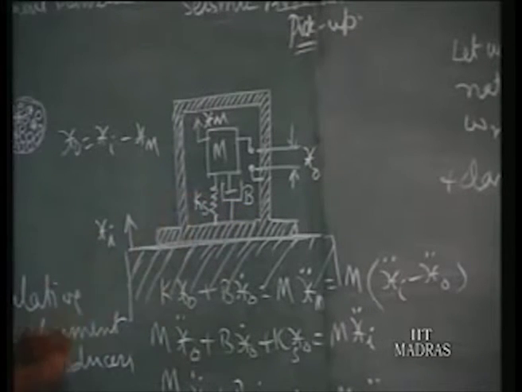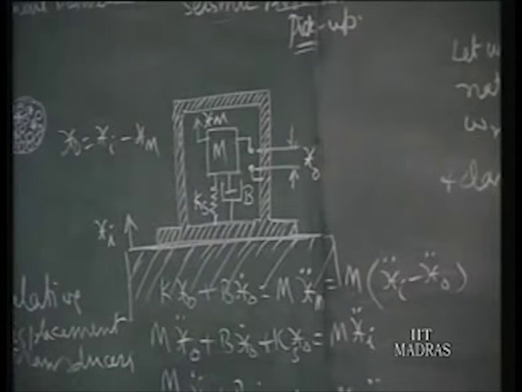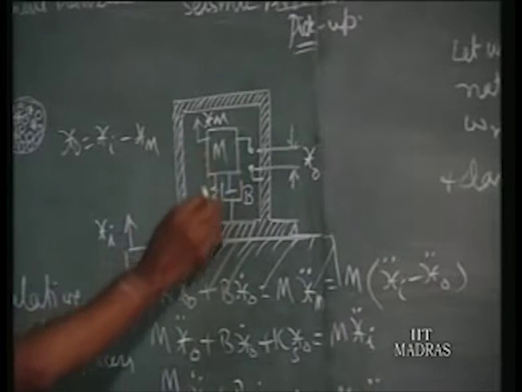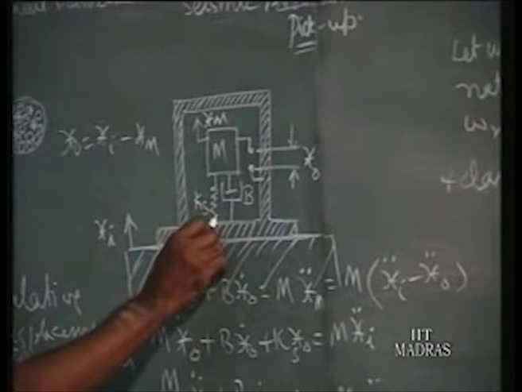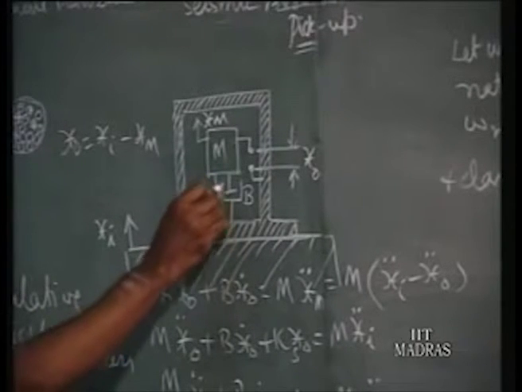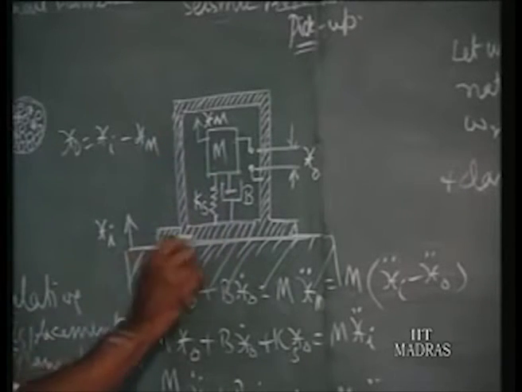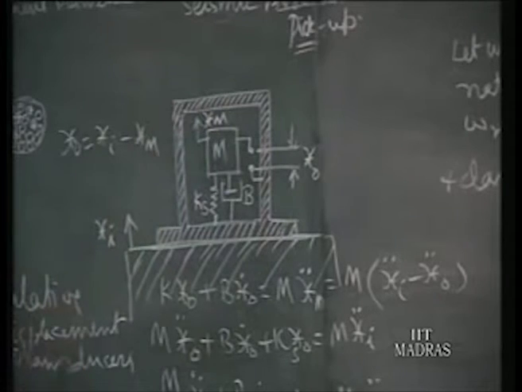The spring constant is Newton per millimeter or Newton per meter. The mass is in kilograms. One end of the spring is fixed to the mass and the other end to the frame of the instrument, and the cylindrical portion is fixed to the frame and the piston portion to the mass. Now the whole instrument is fixed to the moving body whose displacement we are interested to measure.